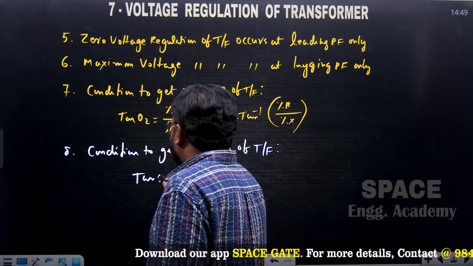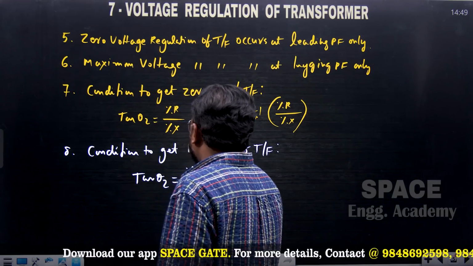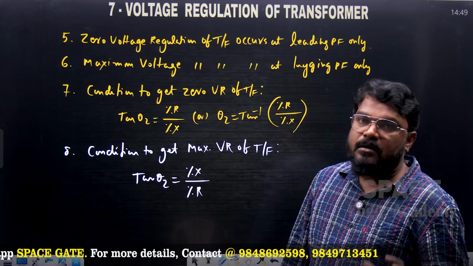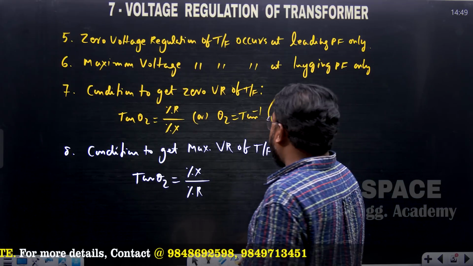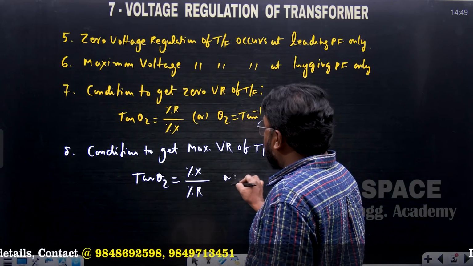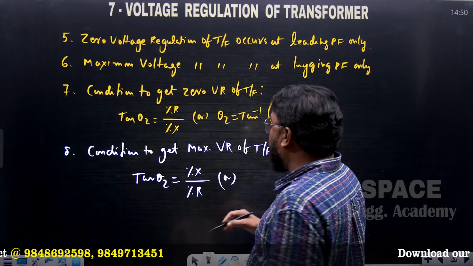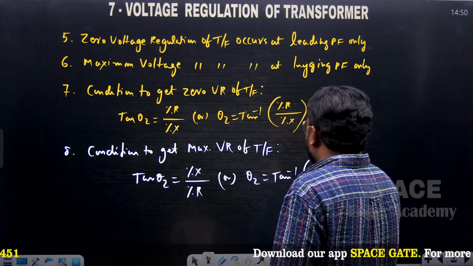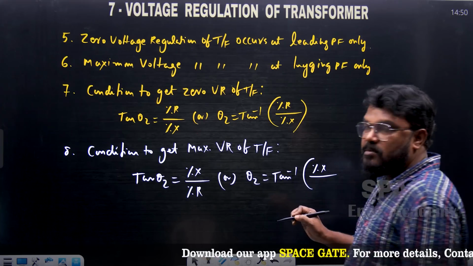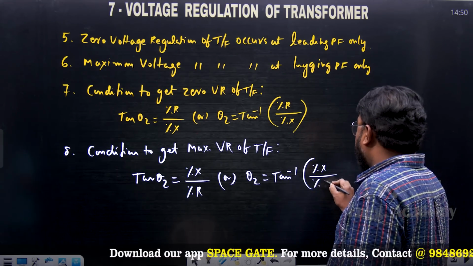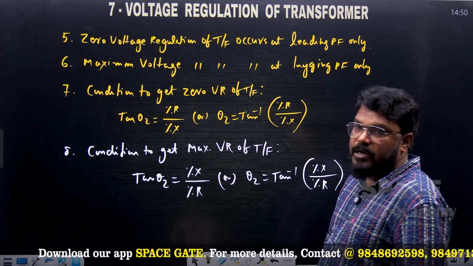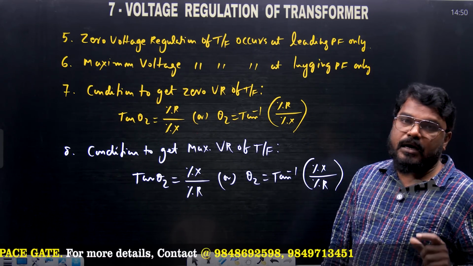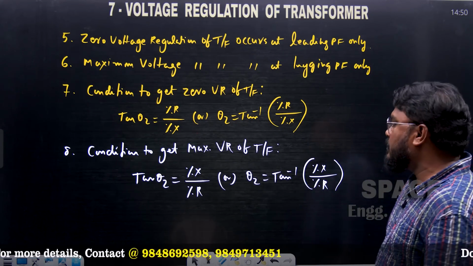Tan theta 2 is equal to percentage X divided by percentage R. This can also be written as theta 2 is equal to tan inverse of percentage X divided by percentage R. So this is the condition to get the maximum voltage regulation, and that was the condition to get the zero voltage regulation.